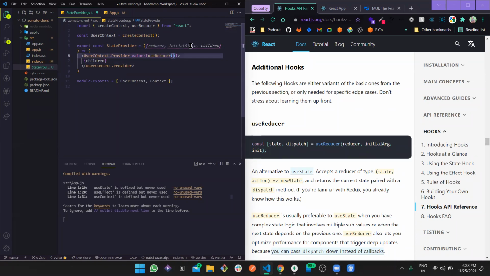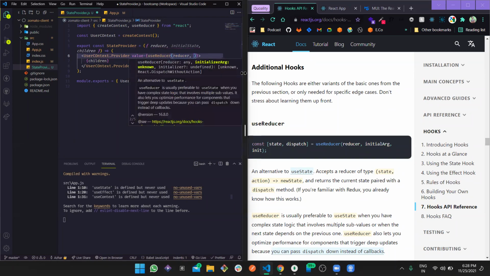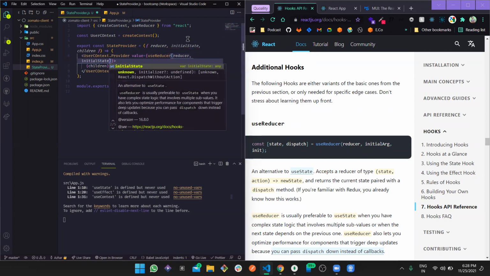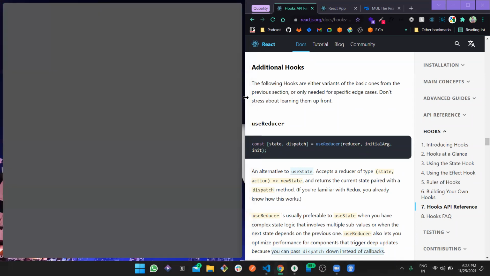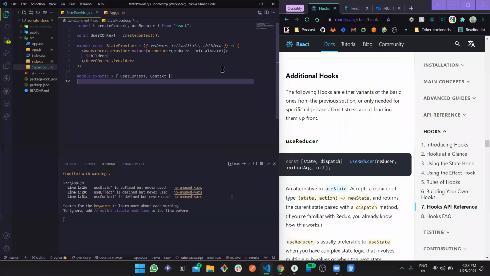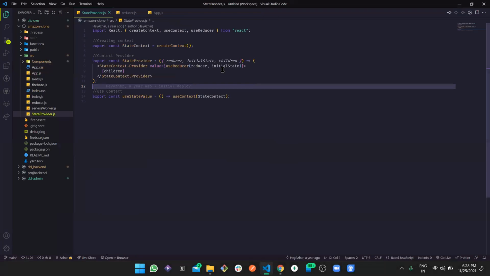The first parameter we are going to pass is reducer, and the second is initialState for sure. Okay, perfect. Now we have this reducer.